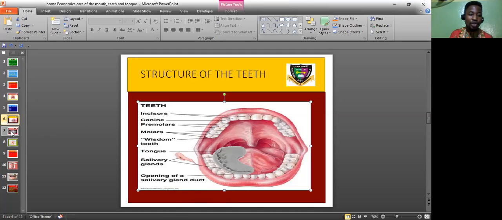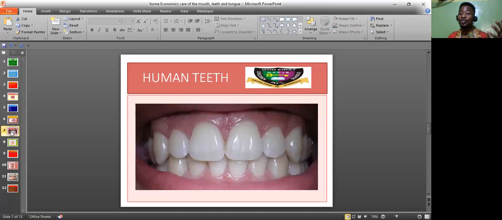All right. So I'm going to show you now the structure of human teeth. What I've shown you is a picture representation that does not really look like human teeth. Now you have an opportunity to see the human teeth. This is what your teeth look like. This one I'm pointing to is your incisor. The next after it is your canine. You can see these are your canines.